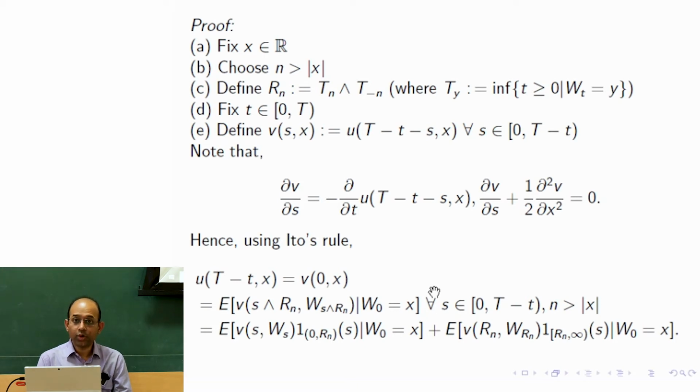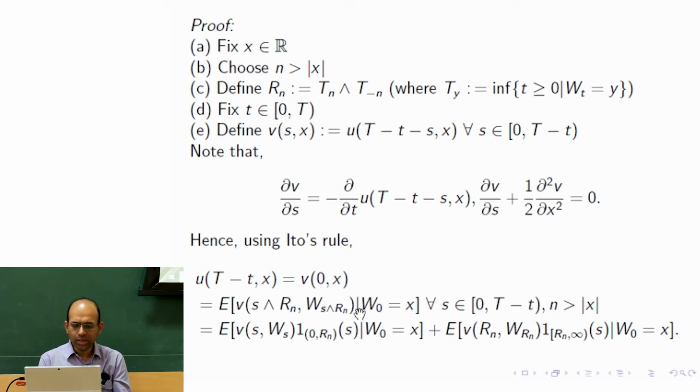This is true for all s between 0 and capital T minus small t. It is also not necessary to write down, but we should keep in mind that n is more than mod x, because we have chosen one x and we are not moving it anywhere. That is important so that when you start at time 0, your Rn is not 0, because if x is more than n, then you are already outside the domain. So we chose n such that it is more than mod x.